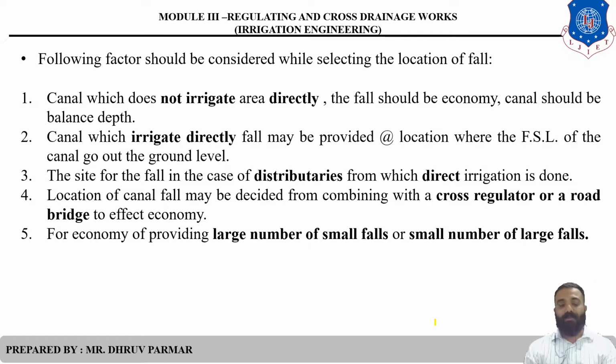Fourth, the location of a canal fall may be decided by combining it with a cross regulator or road bridge to effect economy. Fifth, for economy, consider providing a large number of small falls or a small number of large falls. So there are a total of five factors considered in selecting the location of a fall. Canal fall we will discuss in the next session. Clear? Thank you.